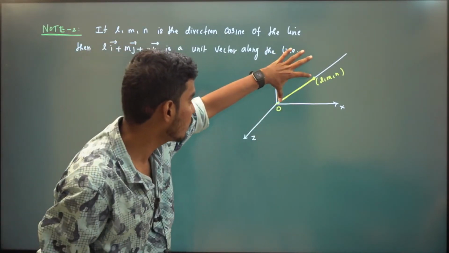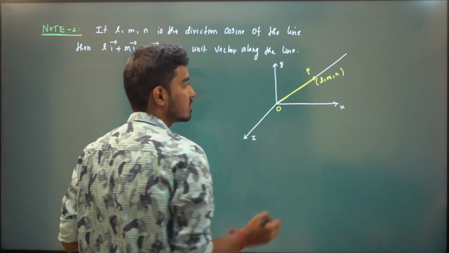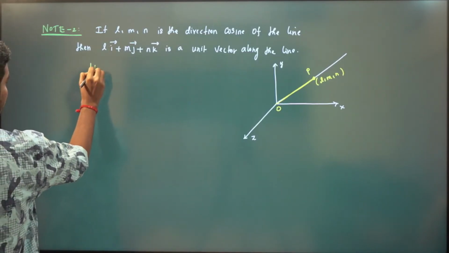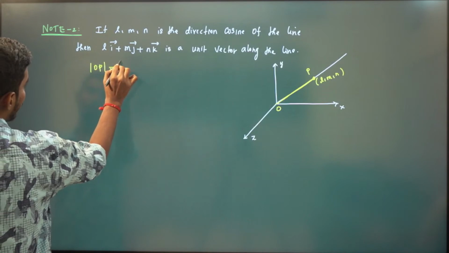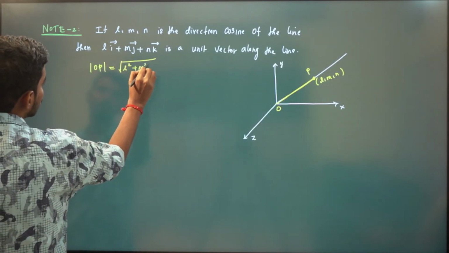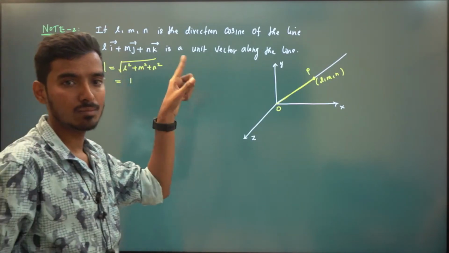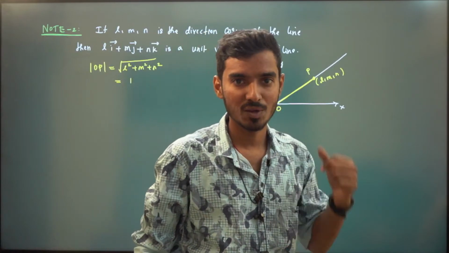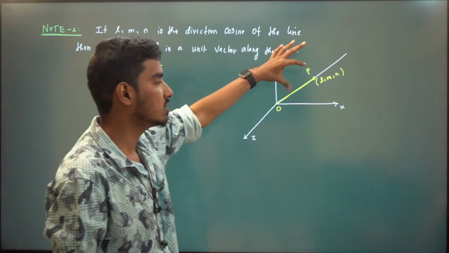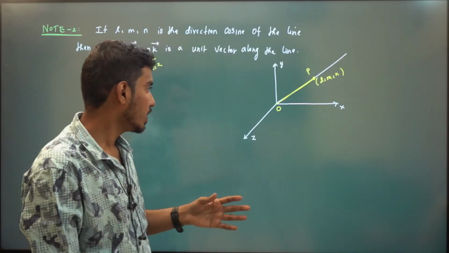Now, what is the length of this line segment? Let us say this point is O and this point is P. What is the length of that line segment? It is the length of OP. So it is the square root of (x2 minus x1) whole squared plus (y2 minus y1) whole squared plus (z2 minus z1) whole squared. And we know l squared plus m squared plus n squared is always equal to 1 by the previous note. So that means the length of OP is 1. That means this is a unit vector because the magnitude is 1. So, a very important thing.